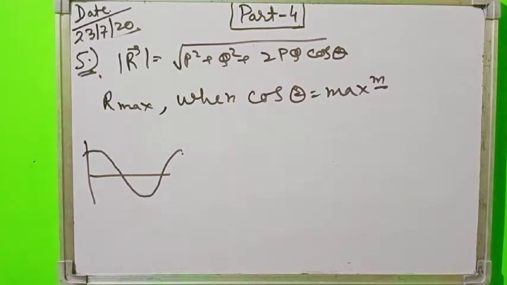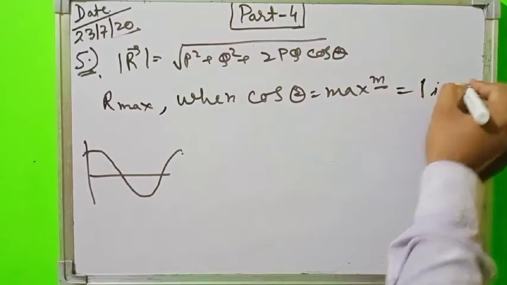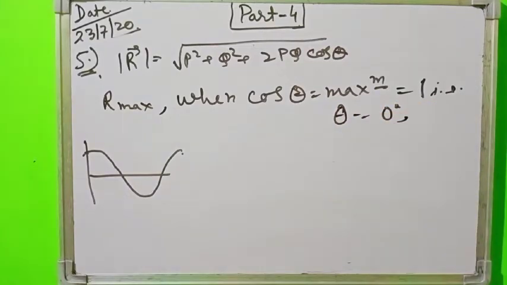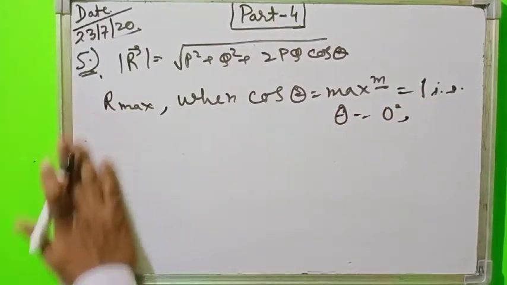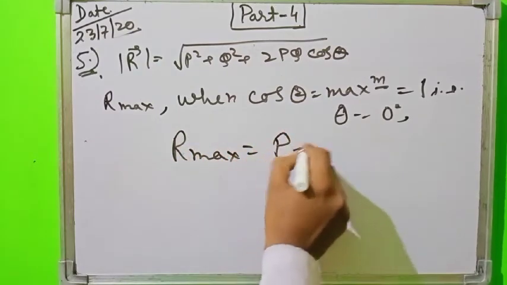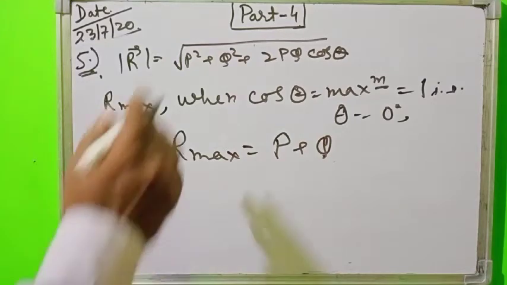So cos theta is equal to 1, that is theta is equal to 0 degree. Then the maximum value of the resultant is equal to P plus Q. How is it P plus Q? Look here.